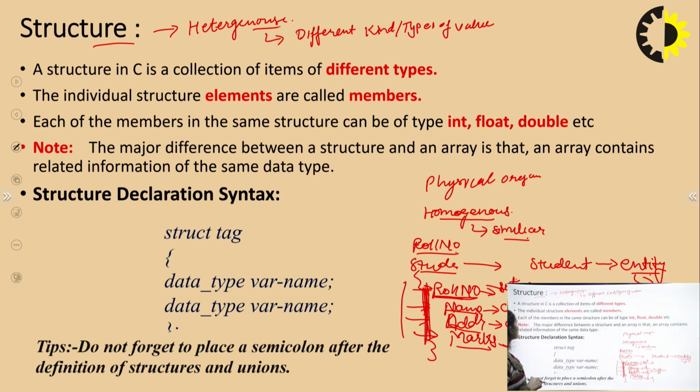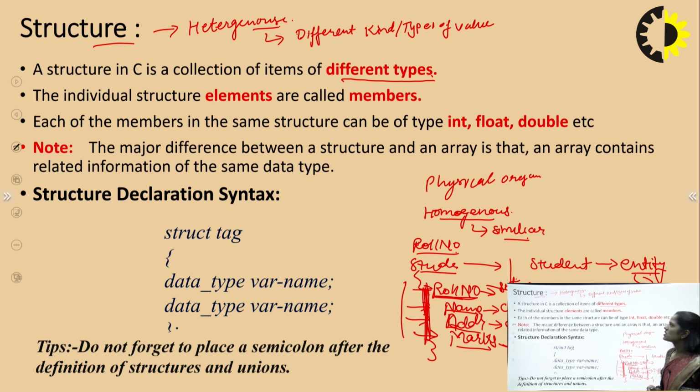What is the technical definition of the structure in the C language? A structure in C is a collection of items of different types. This is why a structure collects different kinds of information, because we have to design the structure and the information may have different types.